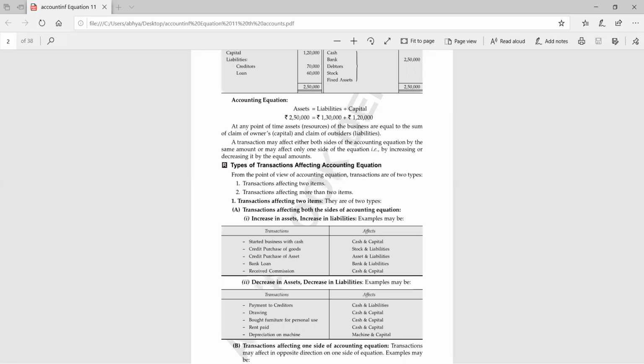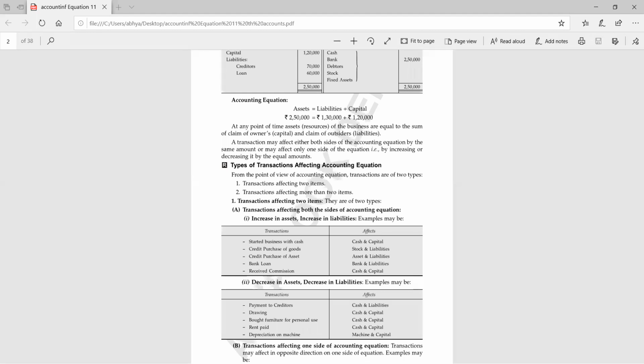So whenever drawings are there in the question, you can write all these rules. Whenever drawings are there in the question, two accounts will be affected. One is the cash account and one is the capital account. Both will be decreased. Yes, both will be decreased.